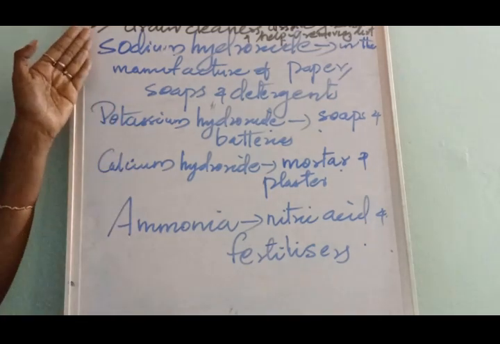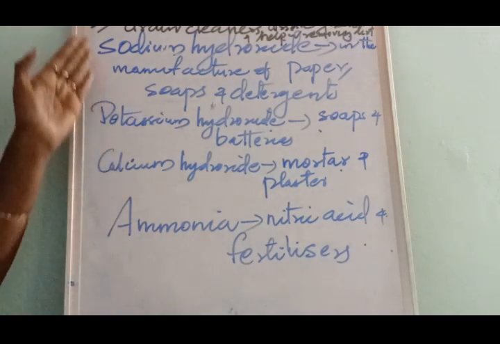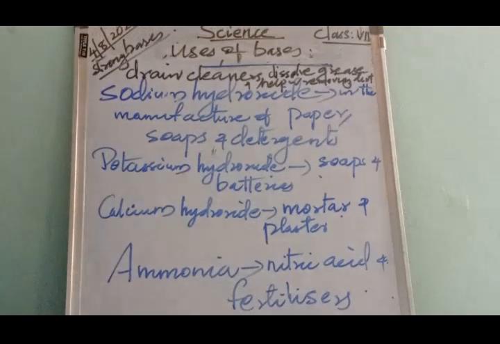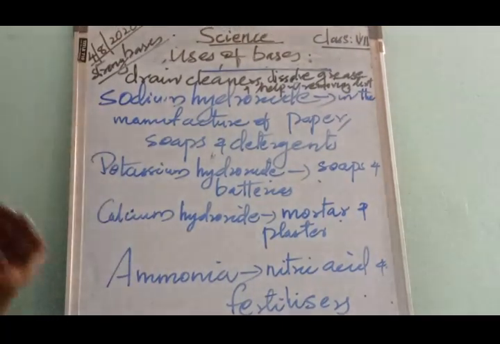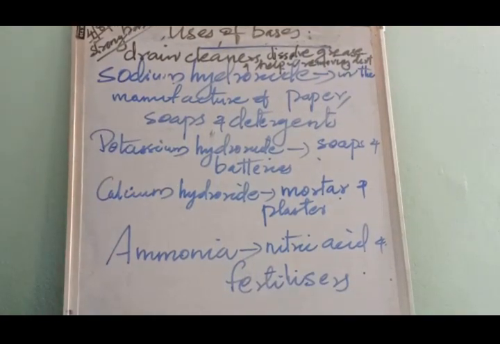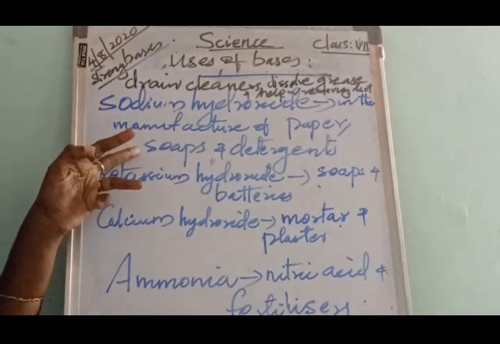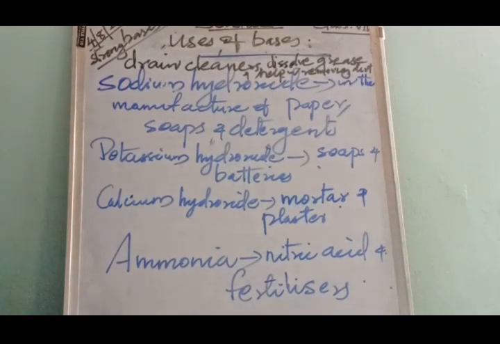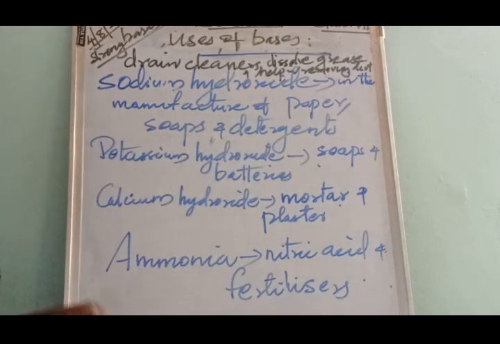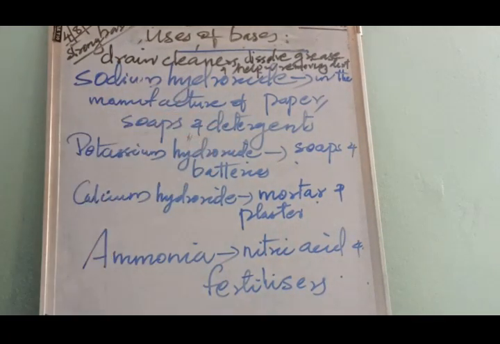Okay, here we have some bases and their uses. The first is sodium hydroxide. What is the use of sodium hydroxide? It is used in the manufacture of paper, soaps and detergents. The next is potassium hydroxide. It is used in the manufacture of soaps and batteries.